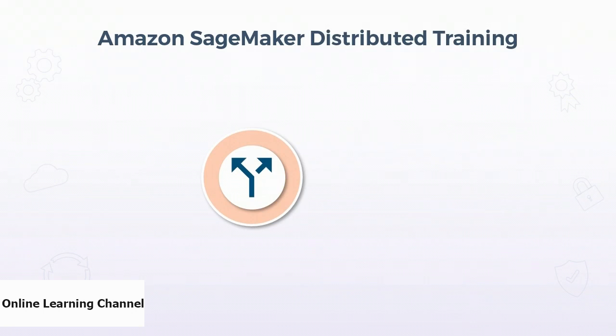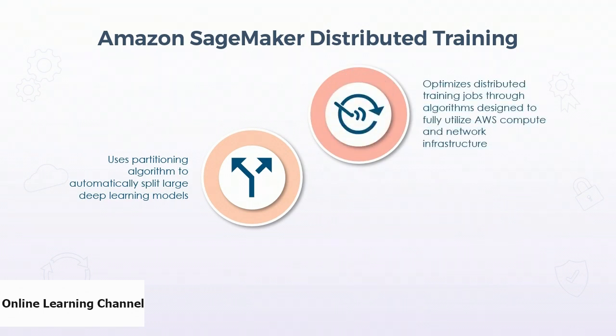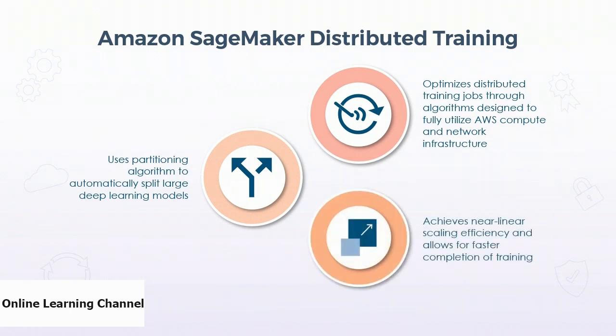So, Amazon SageMaker allows you to train complex deep learning models on large datasets with fast and easy methods. Distributed training in Amazon SageMaker uses partitioning algorithms to automatically split large deep learning models and large training datasets across several AWS GPU instances. SageMaker also optimizes your distributed training jobs through algorithms designed to fully utilize AWS compute and network infrastructure to reduce cost and achieve near linear scaling efficiency, which allows you to complete training faster than manual implementations.